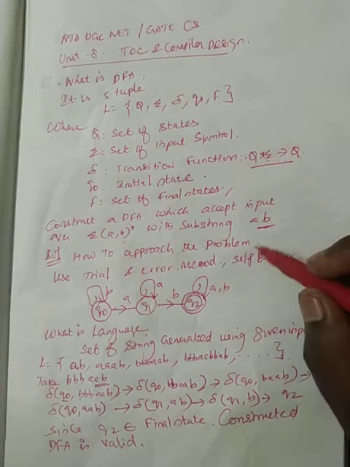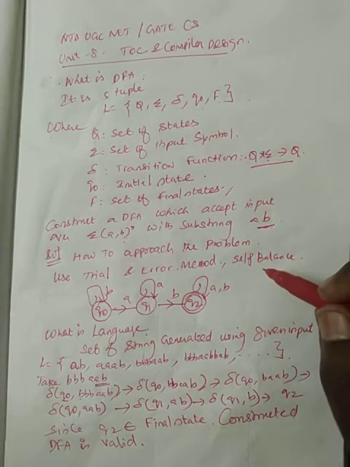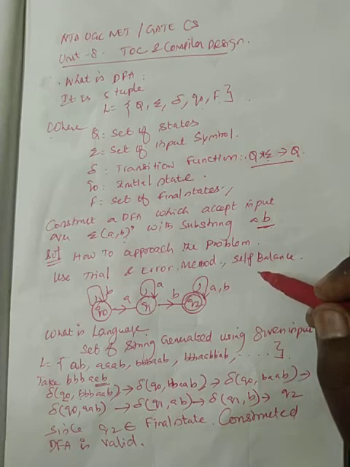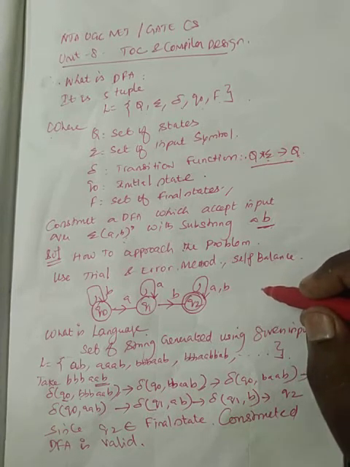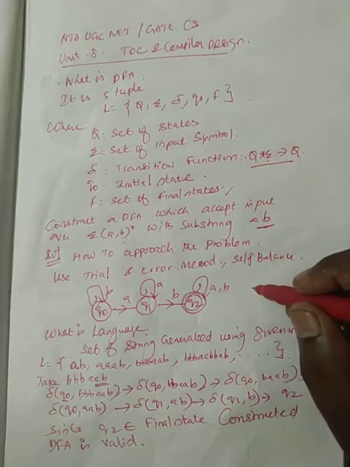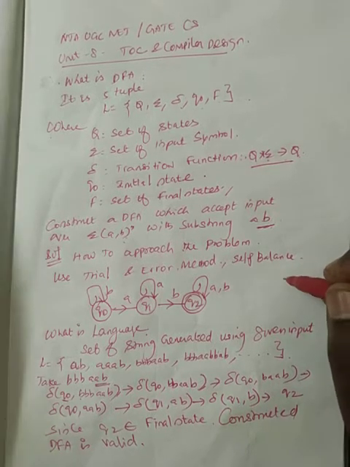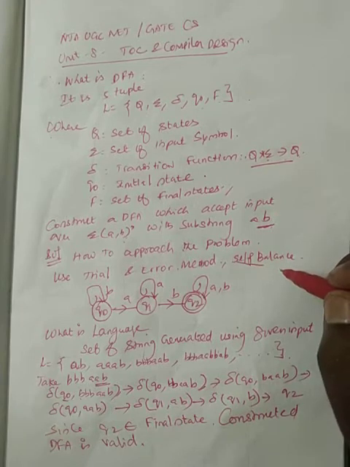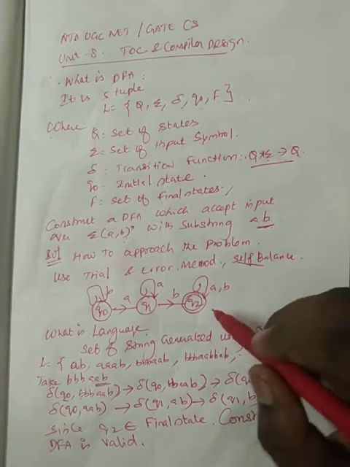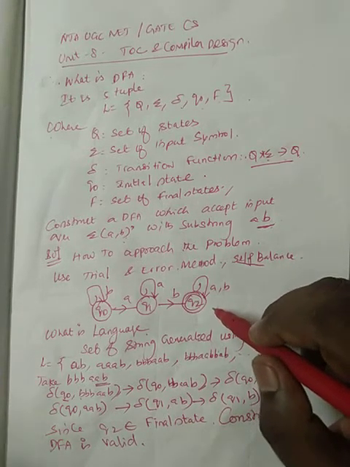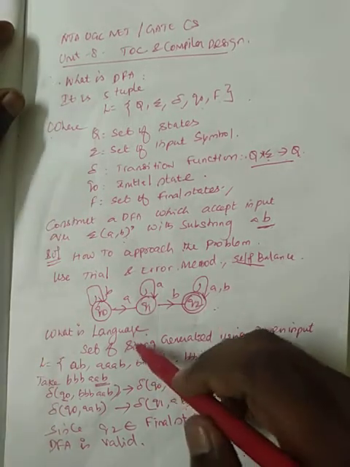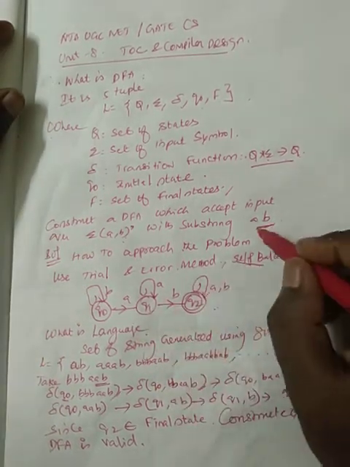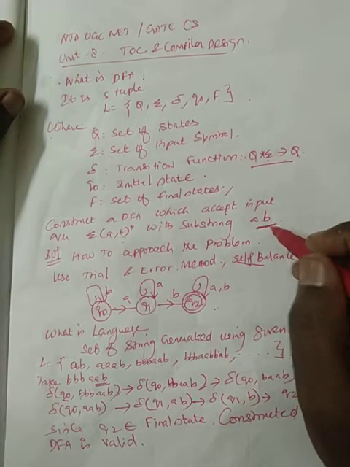Now how to approach this problem? To construct any DFA for a problem statement, you have to apply trial and error only. There is no other provision. Now we need to have the substring ab.